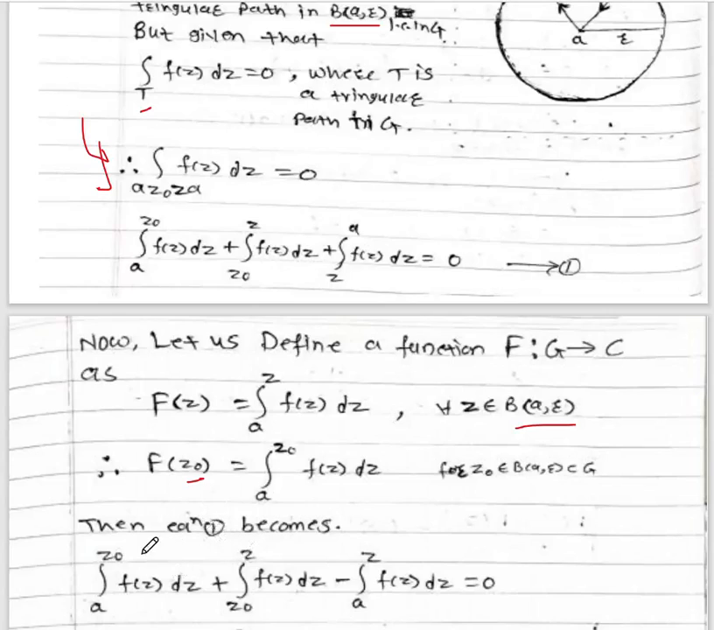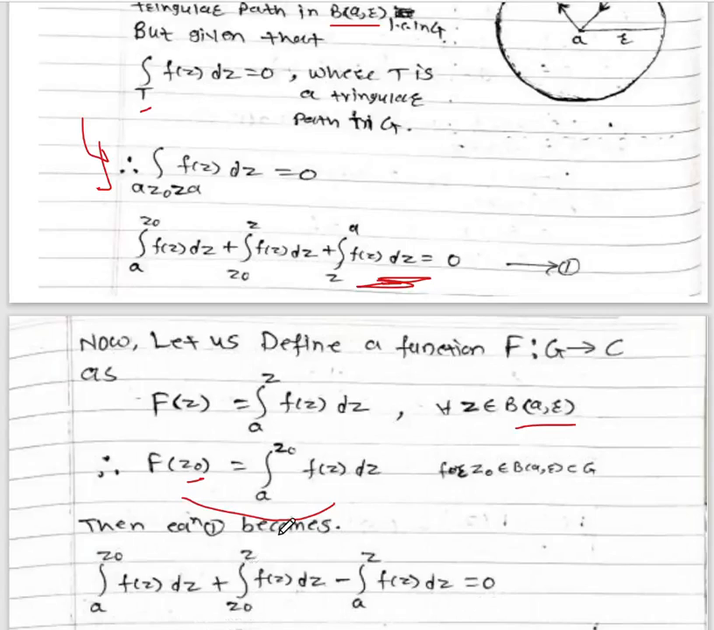Okay, so therefore using this in equation number 1, equation number 1 becomes the integral from a to z0 of f(z) dz plus the integral from z0 to z of f(z) dz minus the integral from a to z of f(z) dz equal to 0. So equation 1 can be written, we will interchange the limits z to a, that is a to z. So this becomes minus the integral from a to z of f(z) dz.